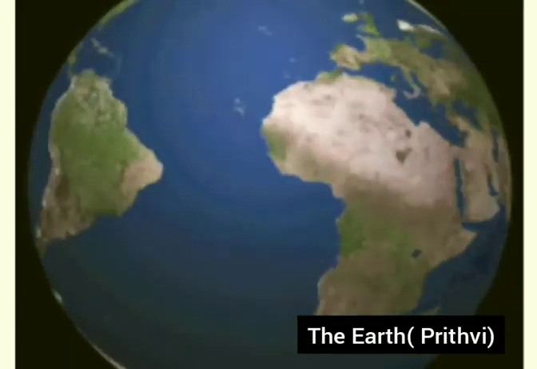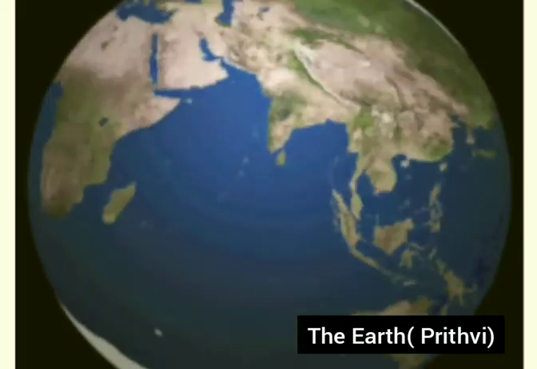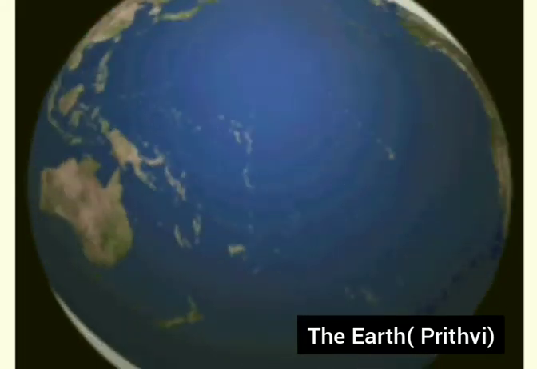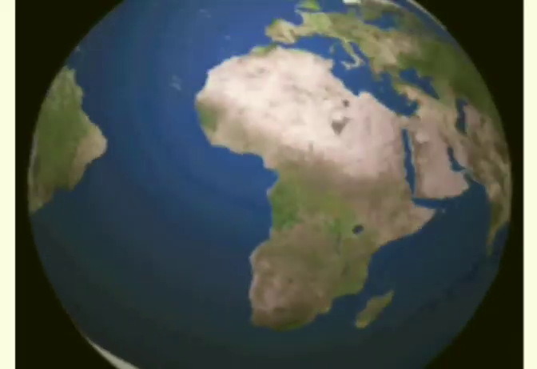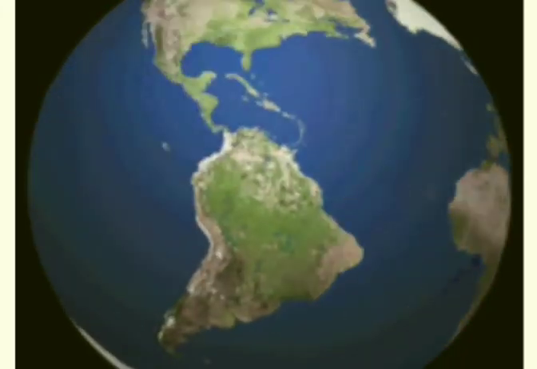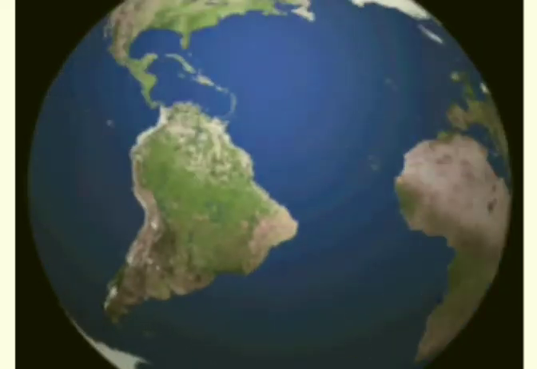Earth. The Earth is the only planet in the solar system on which life is known to exist. Some special environmental conditions are responsible for the existence and continuation of life on the Earth. This includes just the right distance from the Sun so that it has the right temperature range.